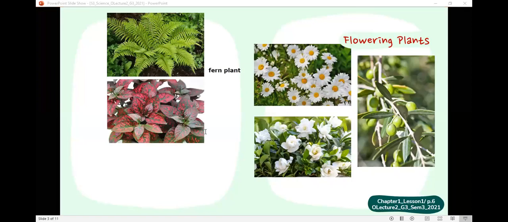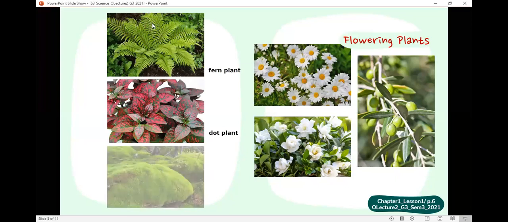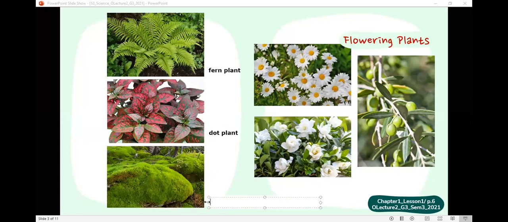The dot plant. And this? The moss plant. They are all non-flowering plants. Excellent, because we can't see any flowers.